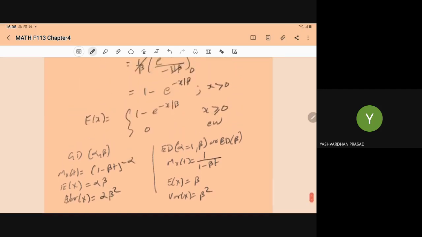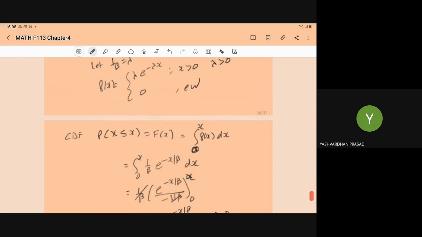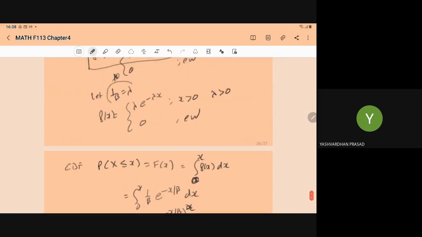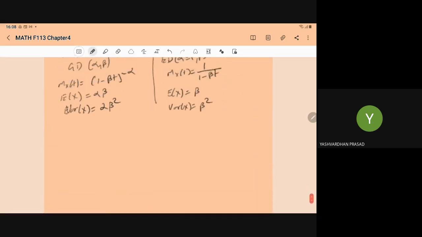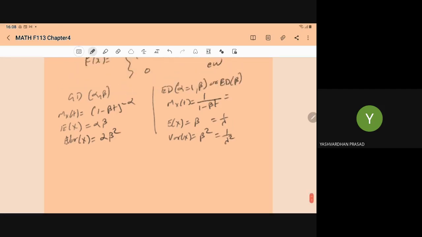One more notation I have used here: 1 upon beta is equal to lambda. So beta will become 1 upon lambda. When beta is equal to 1 upon lambda, in many books you will find the mean as 1 upon lambda, and the variance as 1 upon lambda square, and the MGF will become 1 upon 1 minus t upon lambda, or you can say lambda upon lambda minus t. Right? Lambda upon lambda minus t.